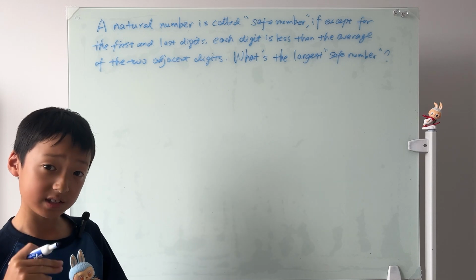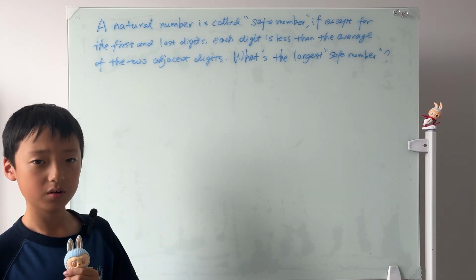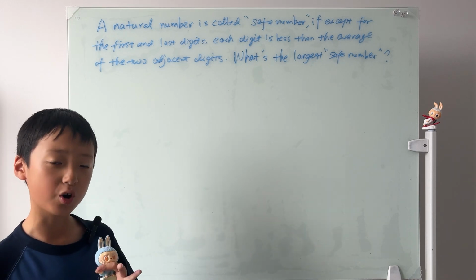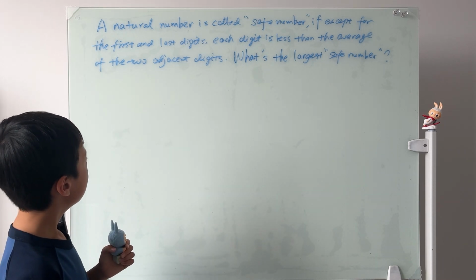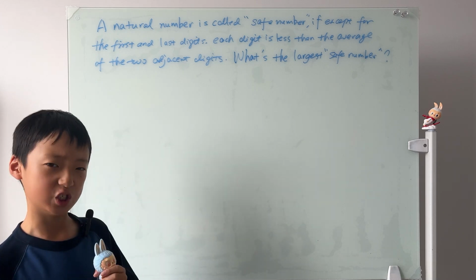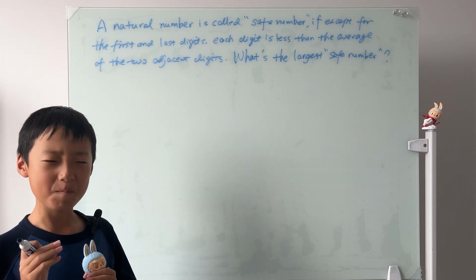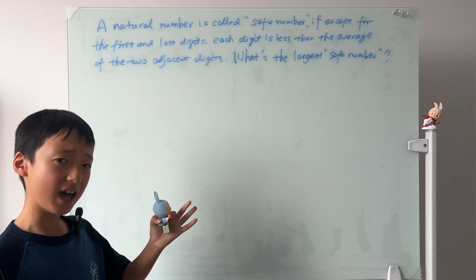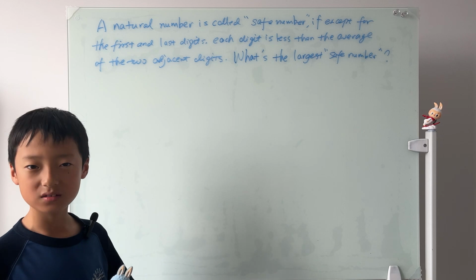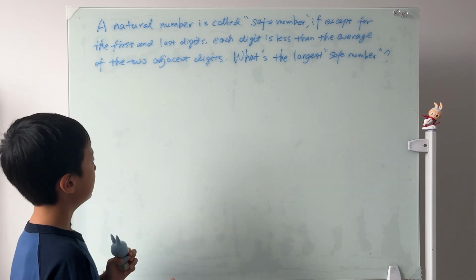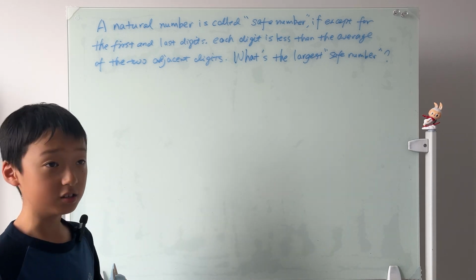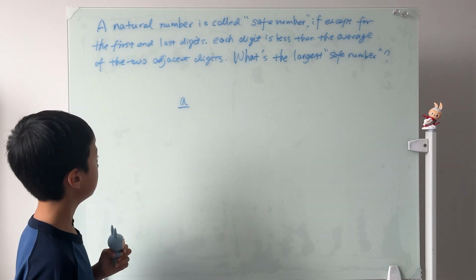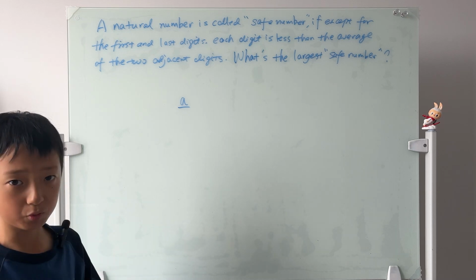Now, I'll just give you guys a simple example for a safe number. For example, 7213. You can check on your own that it's a safe number. Well, it's talking about two adjacent digits, right? Won't that make us think that we should start in the middle of the number? Because if we start at an end, then there's not really adjacent digits to start with. So why don't we just call the middle number A? That's a normal guess.